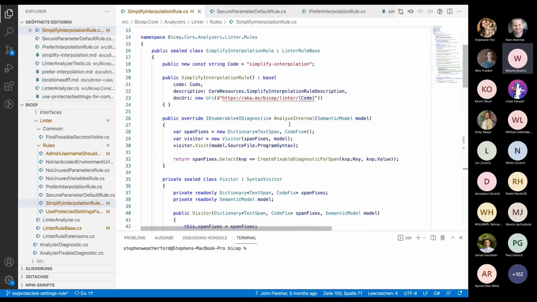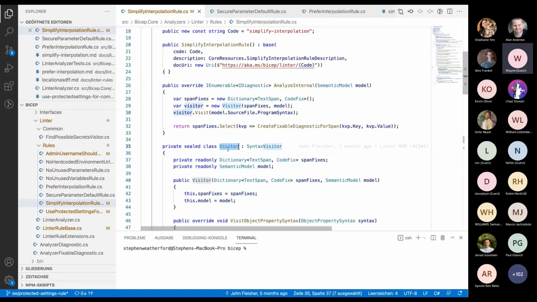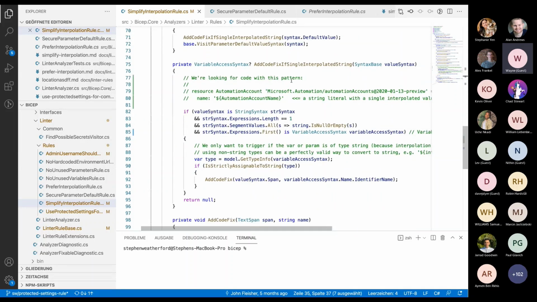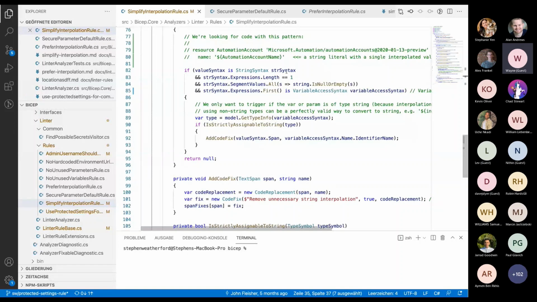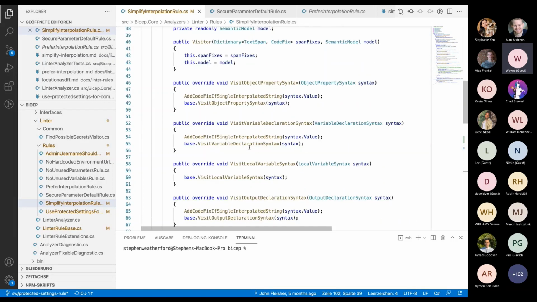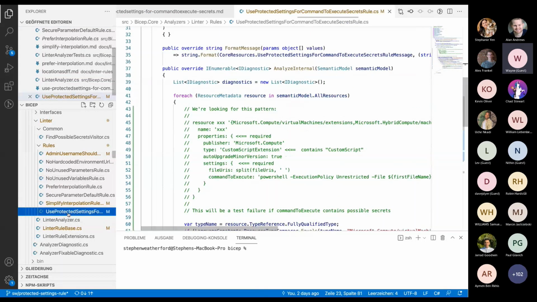So the code for this, in this case, is a syntax visitor that goes through the entire tree. And it essentially looks for all string possibilities. If it's interpolated, then it only has to have one element, and if the element inside is a variable access, then we'll catch the rule. And we can actually add a code fix as well in this one. So that's a simple rule that visits the entire tree.